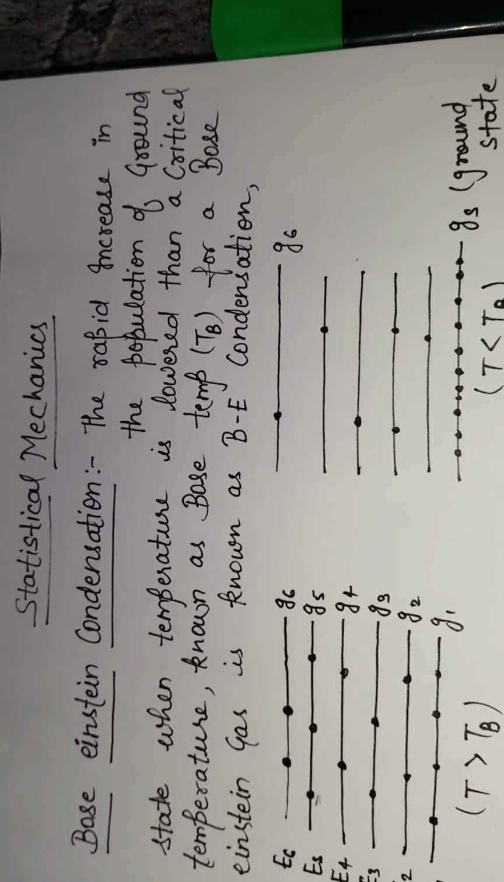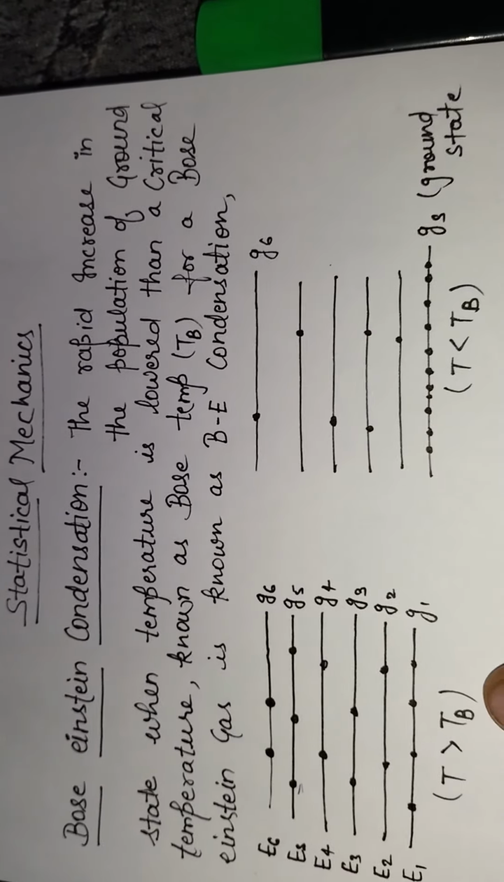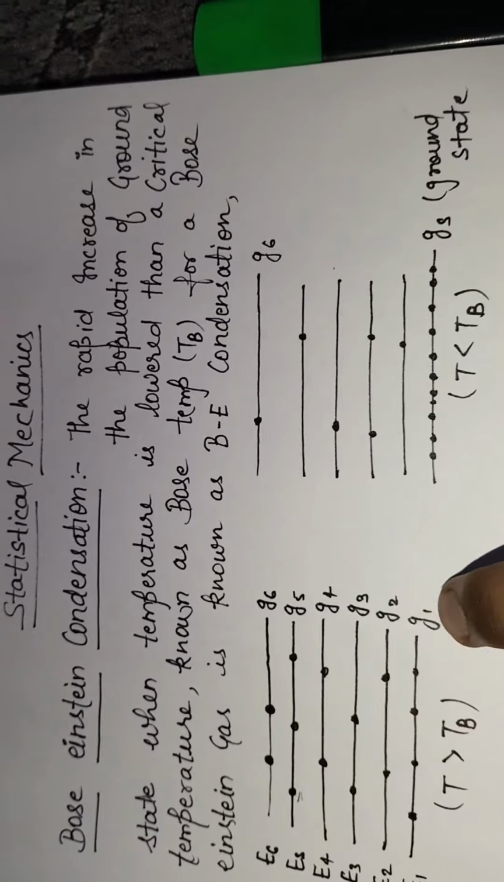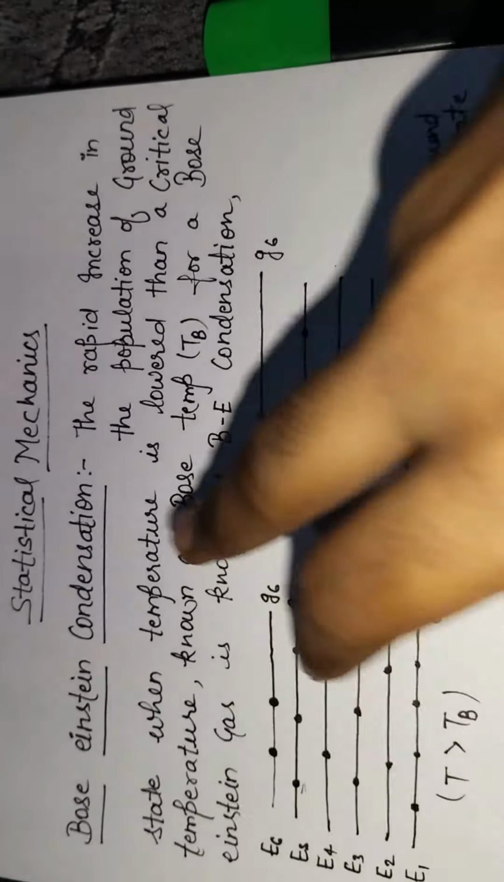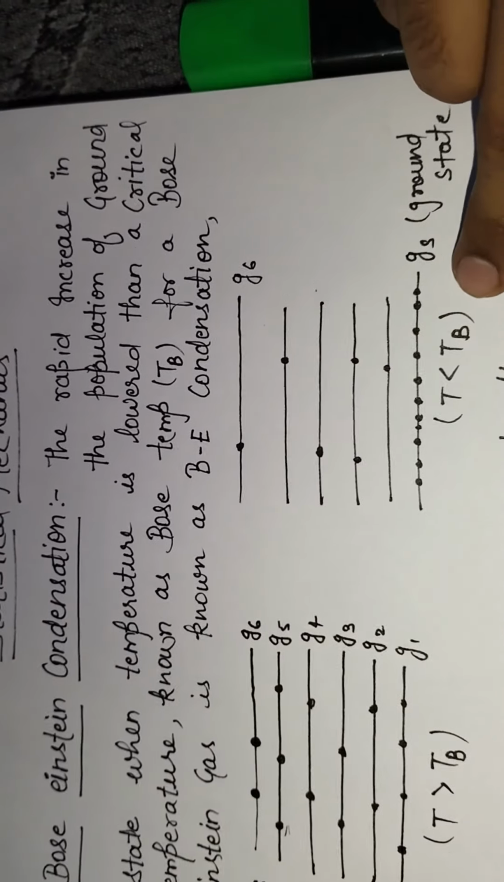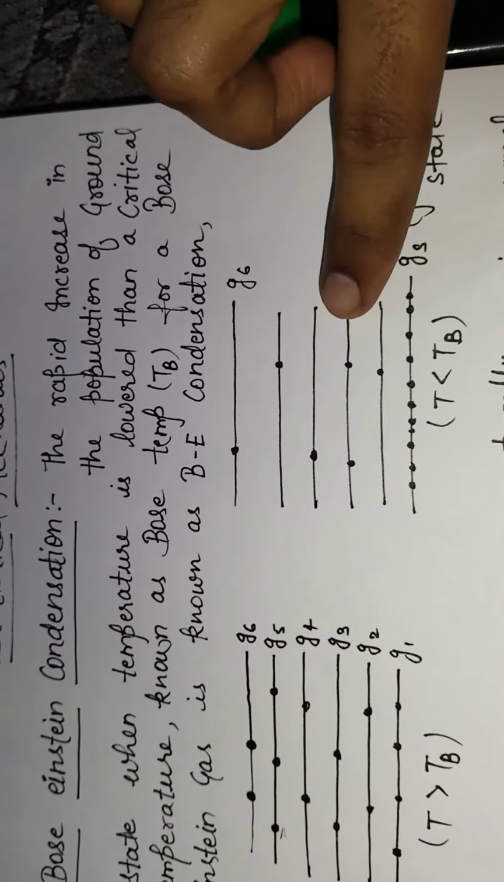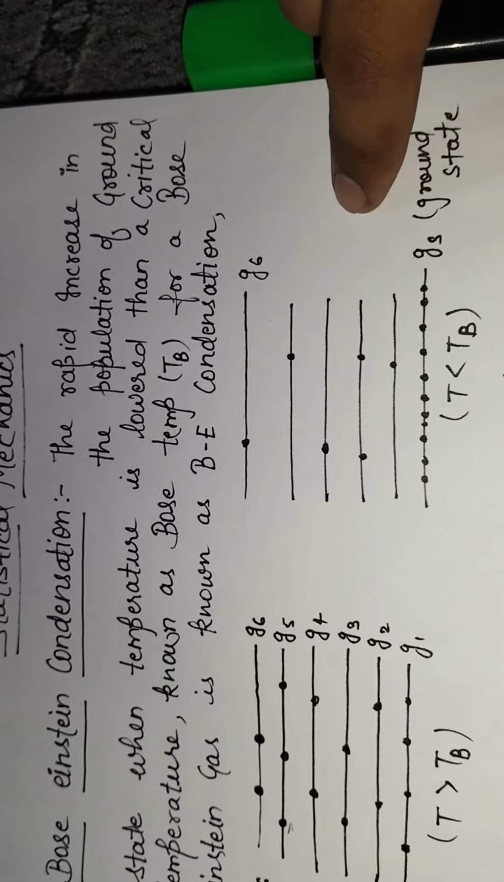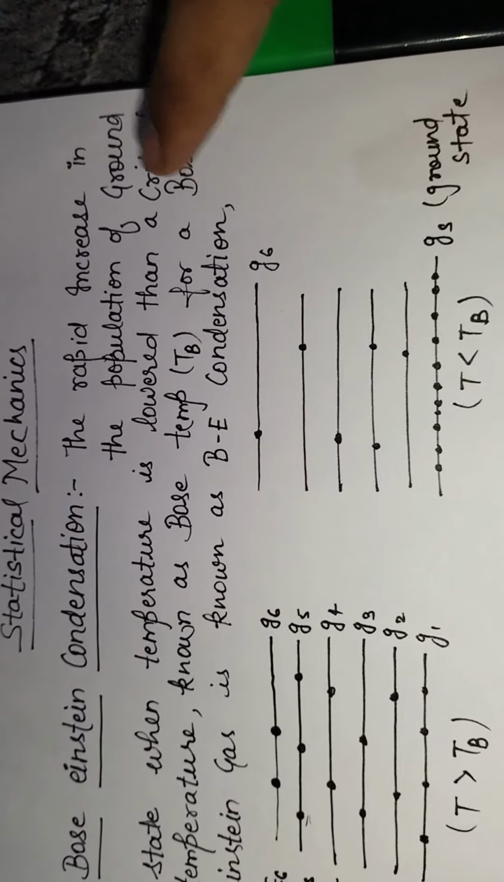Here you can see that when the normal temperature is greater than the Bose temperature, then all the particles are in the ground 1 state, ground 2 state, ground 3 state, and so on. And when the temperature is lowered to the Bose temperature, then all the particles slowly move down to the ground state. This condition is known as Bose-Einstein condensation.